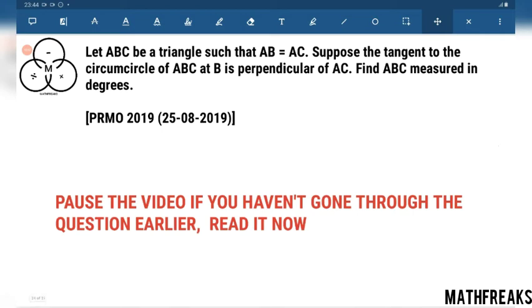Let ABC be a triangle such that AB equals to AC. Suppose the tangent to the circumcircle of ABC at B is perpendicular to AC. Find angle ABC measured in degrees. I am not understanding the question. ABC be a triangle.